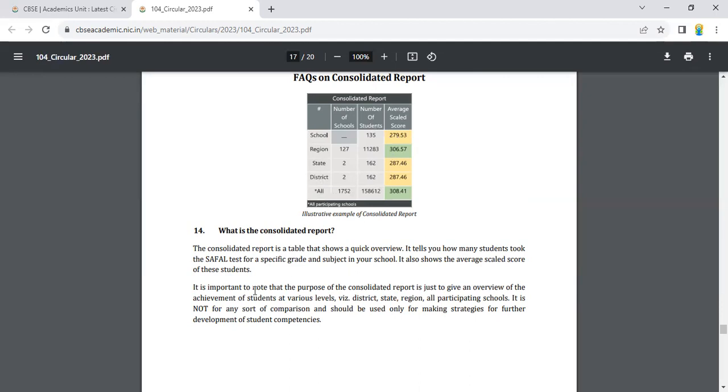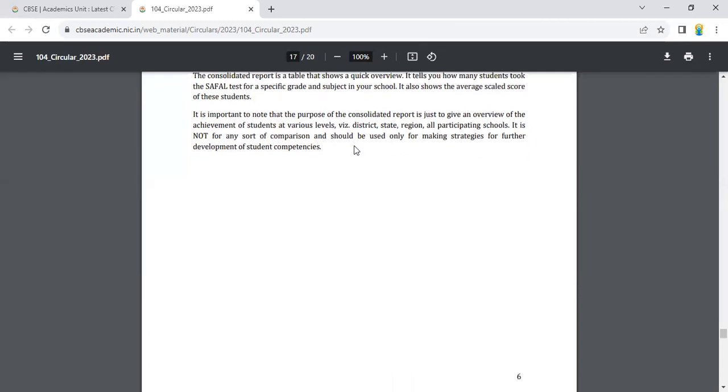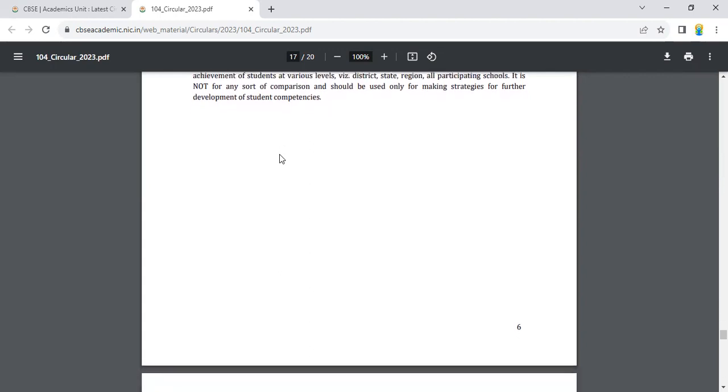Okay. What is the consolidated report? The consolidated report is a table that shows a quick overview. It tells how many students took the SAFAL test for a specific grade and subject in your school. It also shows the average scale score of the students. It is important to note that the purpose of the consolidated report is just to give an overview of the achievement of the students at various levels: district, state, region, all participating schools. It is not for any sort of comparison, and the school should use it only for making strategies for further development of the students' competencies.